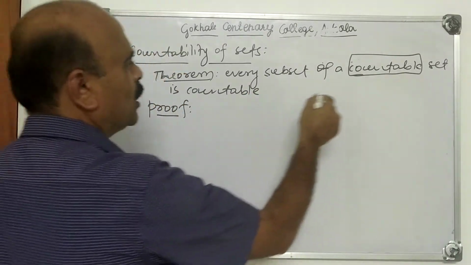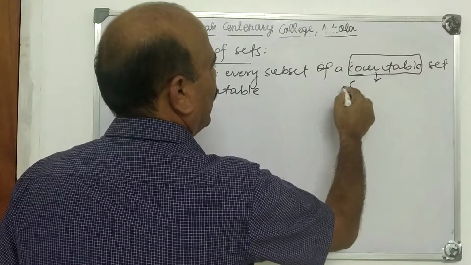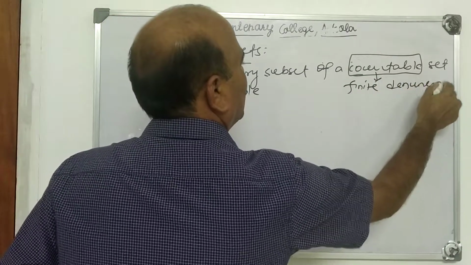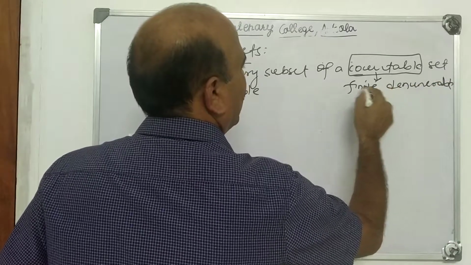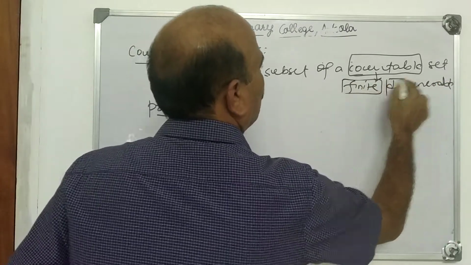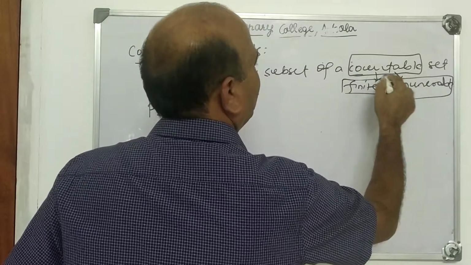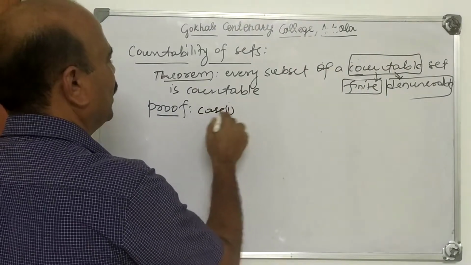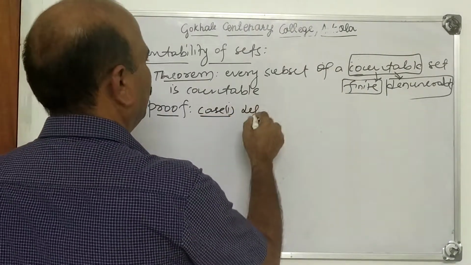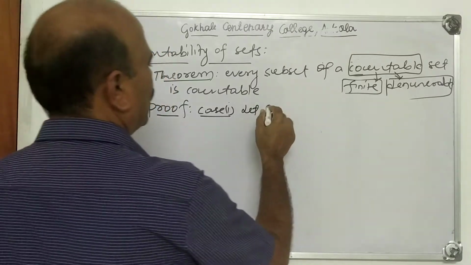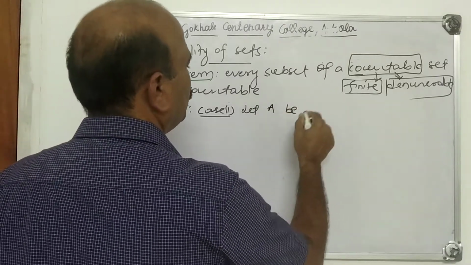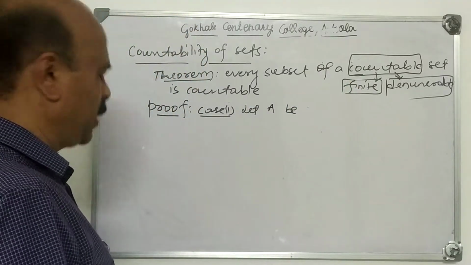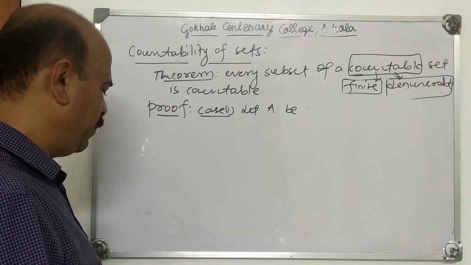Now, therefore, two cases arise. Countable means either finite or denumerable. That is the definition of a countable set. Therefore, the proof has two cases. What you have to prove is that every subset of a countable set is countable.